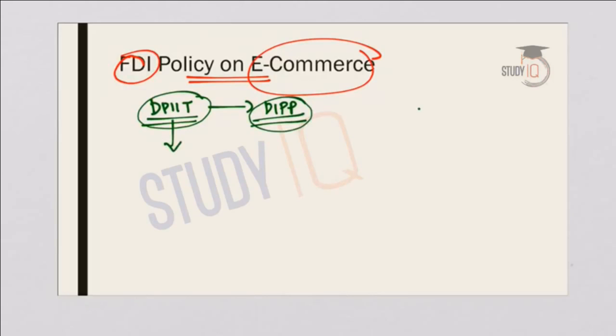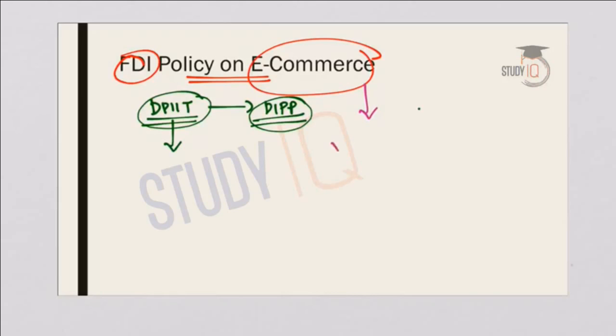So the DPIIT has issued a clarification regarding the existing rules which are applicable to the FDI policy on electronic commerce or e-commerce. So what is the new notification? Under the new notification, the vendors that have any stake owned by an e-commerce company cannot sell their products on that company's electronic portal.